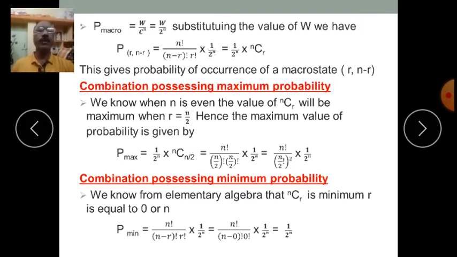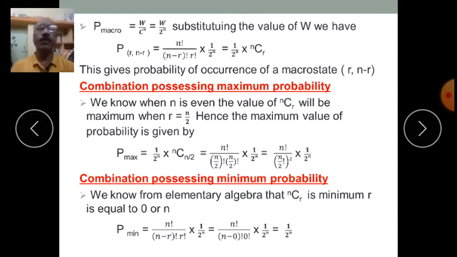Substituting the value of W, we have the probability of a macro state P of (r, n minus r) equal to n factorial divided by (n minus r) factorial into r factorial, into 1 upon 2 to the power n, which is equal to 1 upon 2 to the power n into nCr. This gives the probability of occurrence of a macro state (r, n minus r).